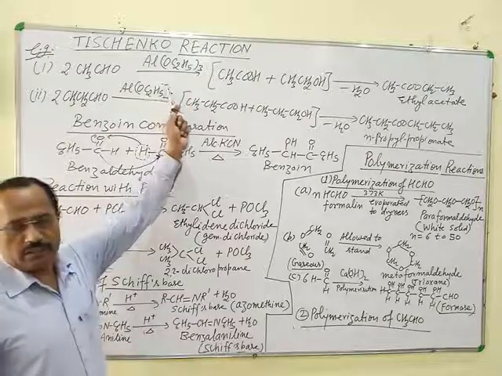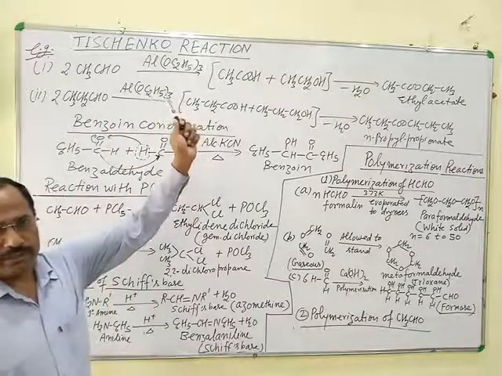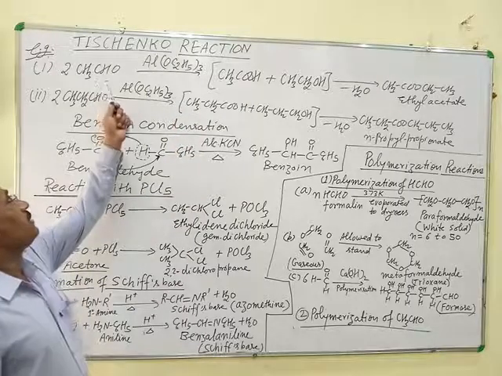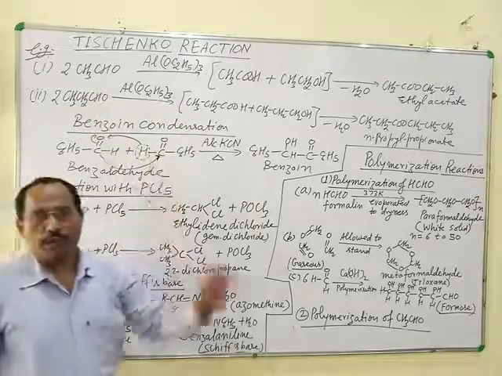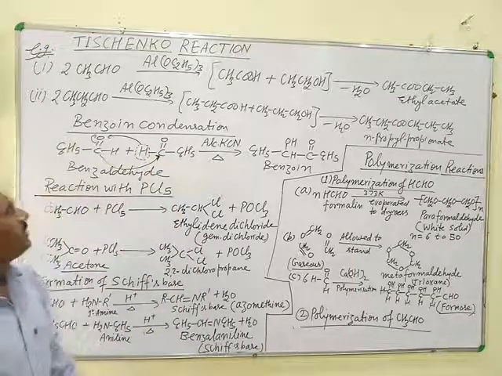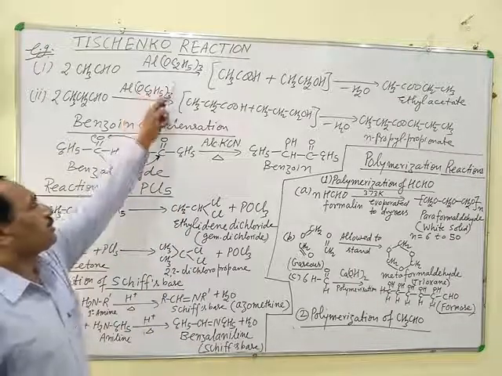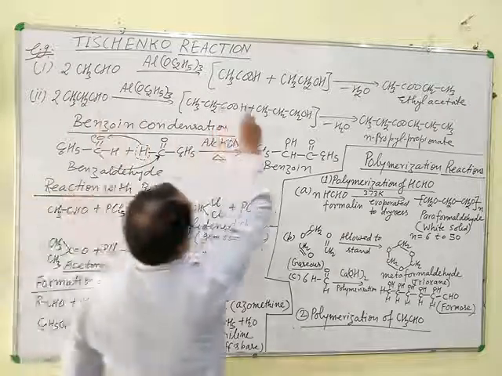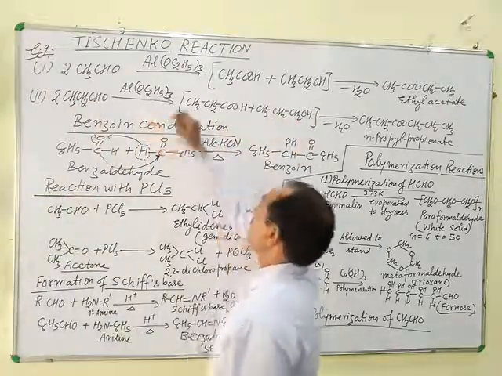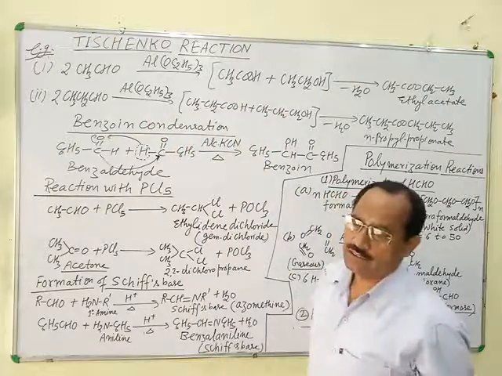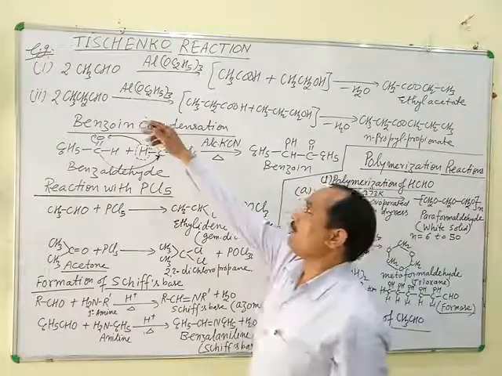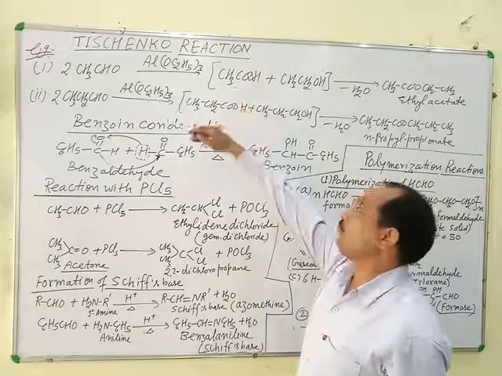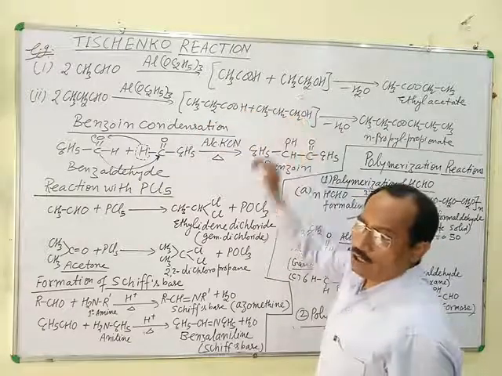In this case, aluminum ethoxide is taken in place of NaOH. Then simultaneous oxidation reduction takes place. Means one molecule of aldehyde gets oxidized to carboxylic acid and other molecule gets reduced to alcohol.